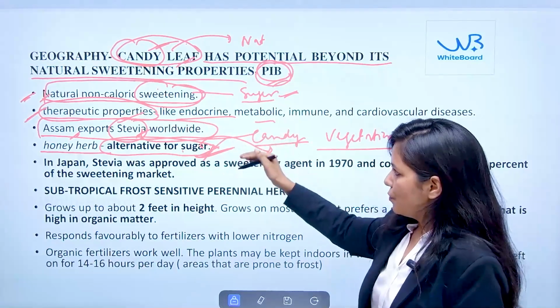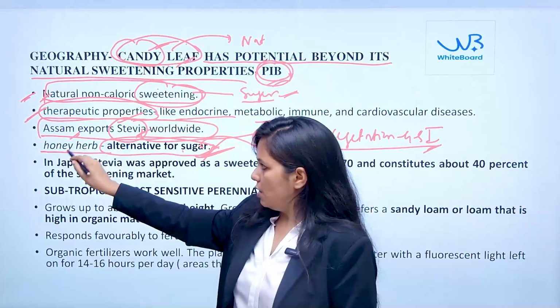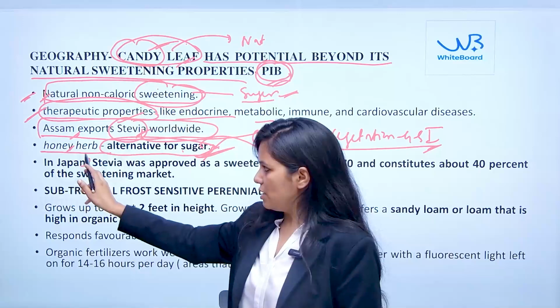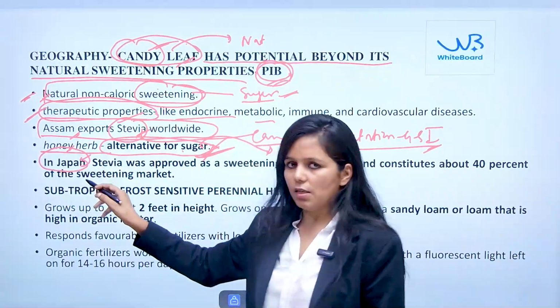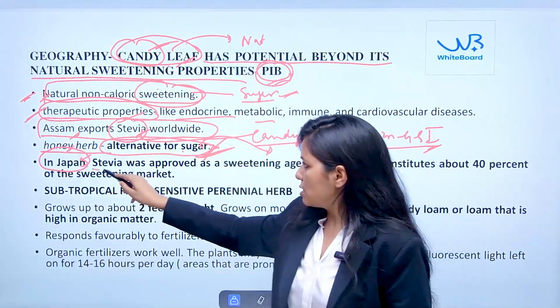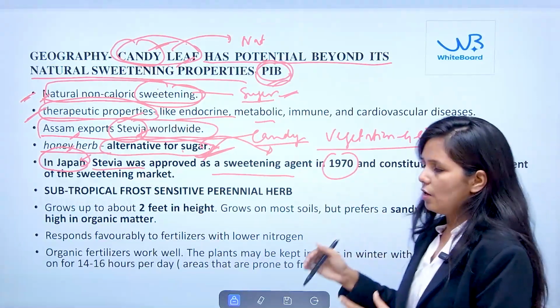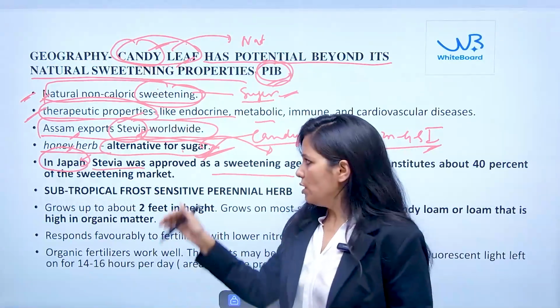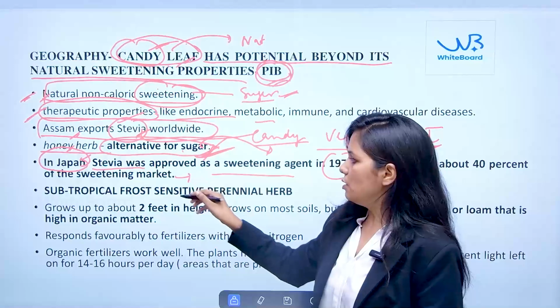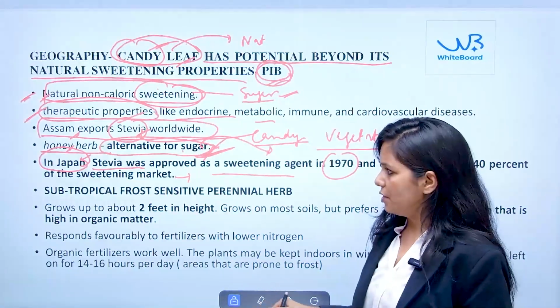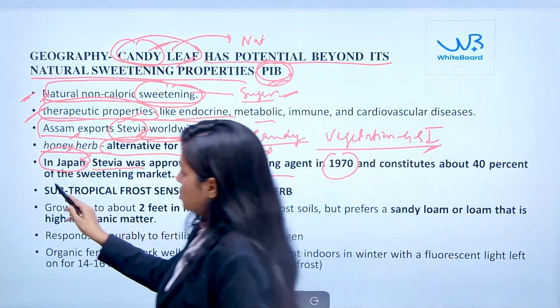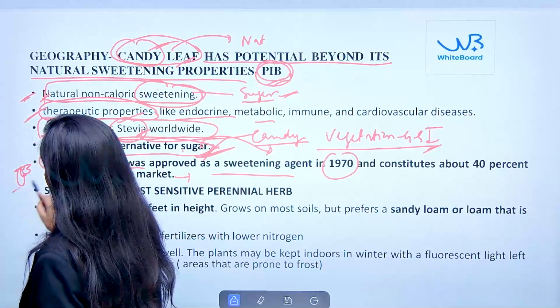That is the significance of this honey herb. The same article also mentioned that Japan approved stevia as a sweetening agent in 1970, and now Japan is importing stevia to deal with diabetes related issues. This is an important fact that you should remember.